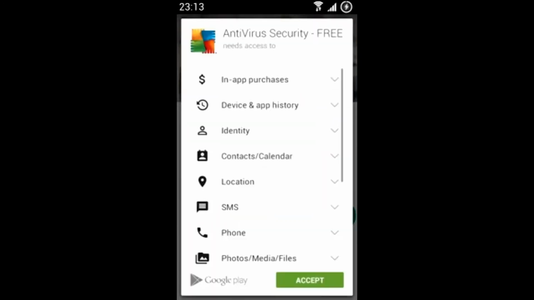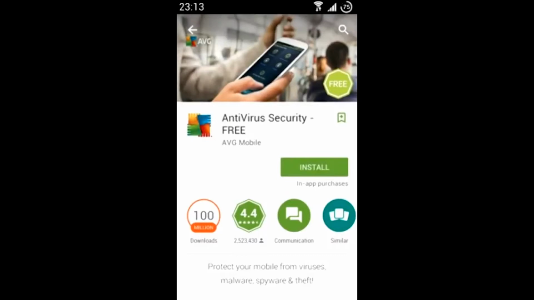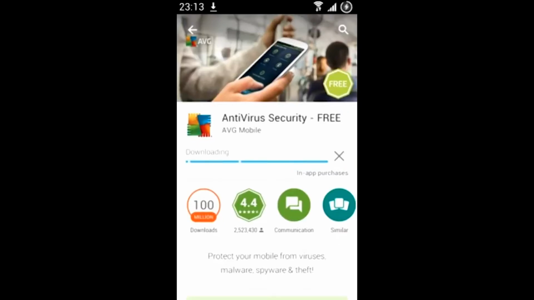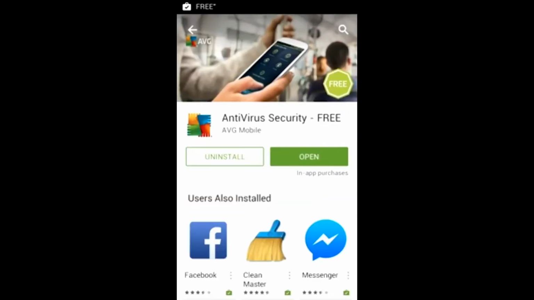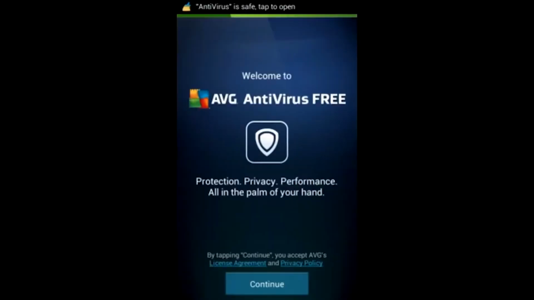Always check the available reviews, as this indicates that you are installing a legitimate product. A good indicator is the star rating and the amount of downloads. After installation, click Open and proceed to follow the prompts. You will then be able to run your first full scan.